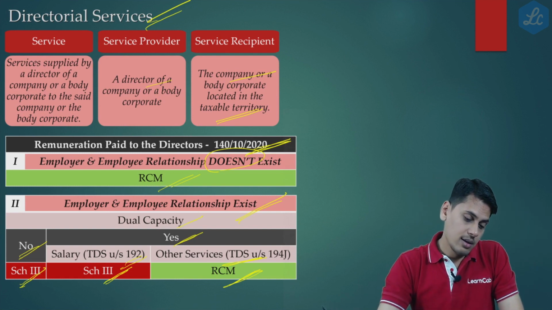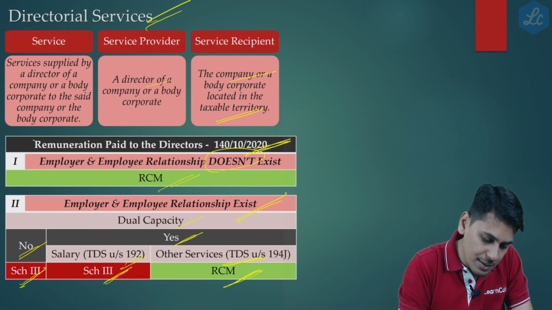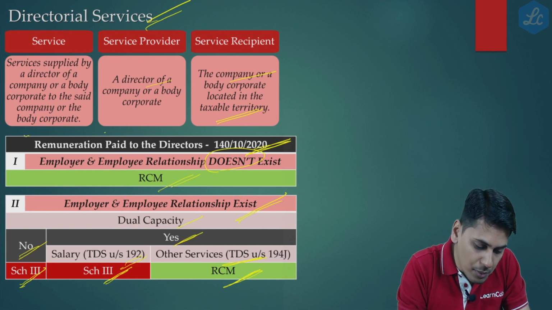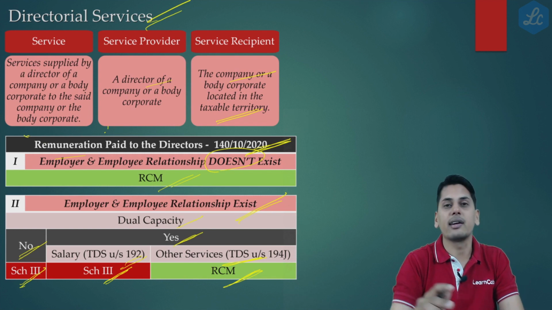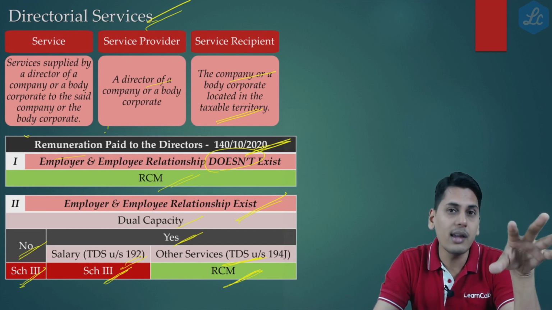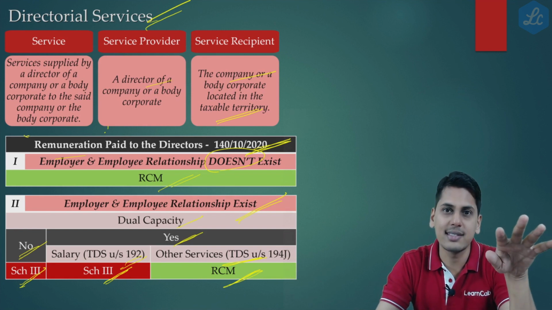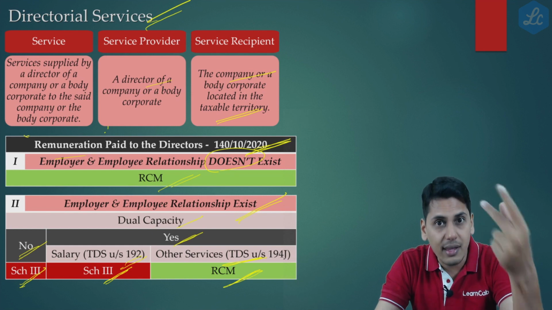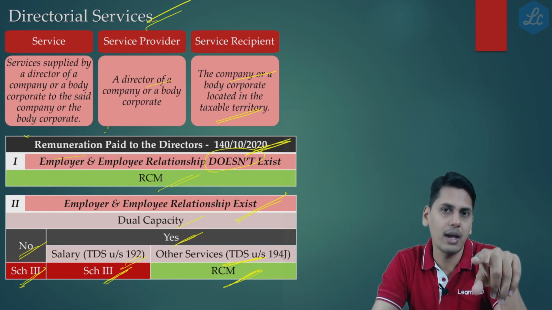Friends, please be very careful with the word which the circular is using. It is remuneration which is paid to the directors. Remuneration which is paid to the directors. If employer and employee relationship does not exist, reverse charge mechanism. If it is existing, ask one more question. Is there any dual capacity?